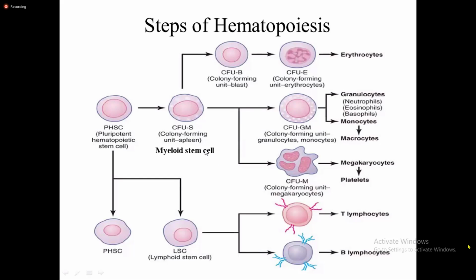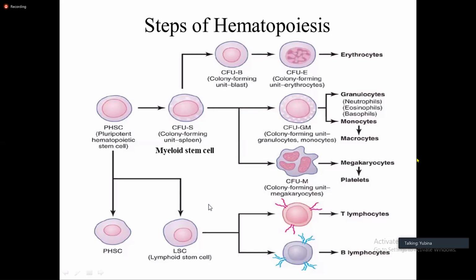Let me talk to you about the other committed cells which proliferate from myeloid stem cells. Now, in addition to the proliferation or division of pluripotent hematopoietic stem cell into myeloid stem cell, they also differentiate into lymphoid stem cell, which in turn differentiates into T lymphocytes as well as B lymphocytes.